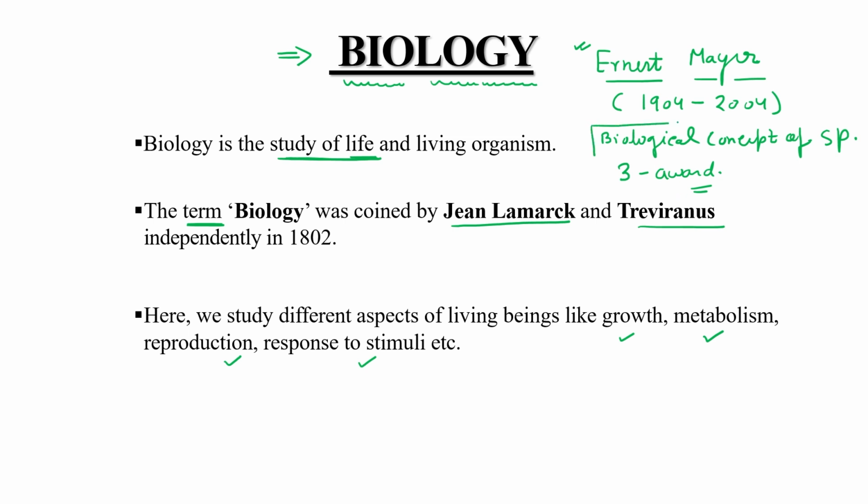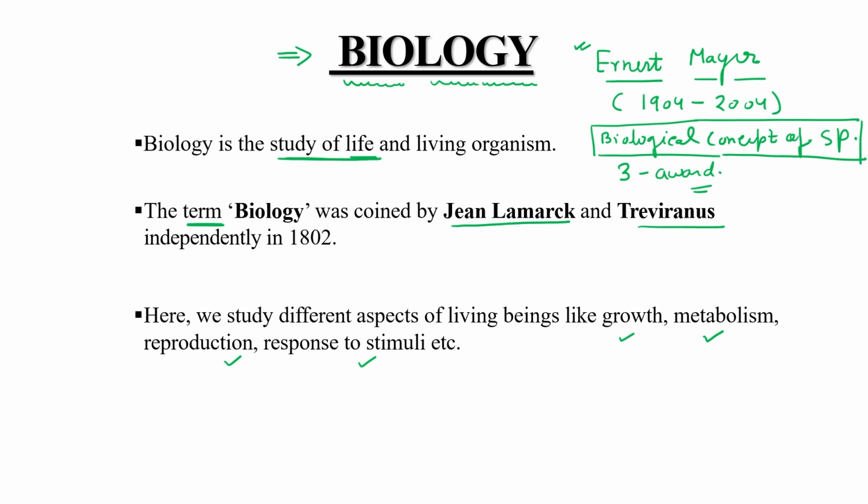What is this concept? Biological concept of species. According to him, only if two individuals of a species are able to breed and give a fertile offspring, then we can say both individuals belong to the same species. What does it mean?